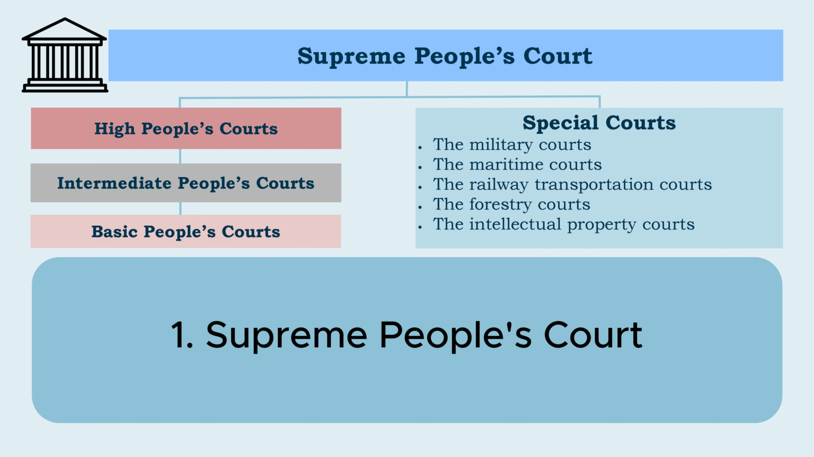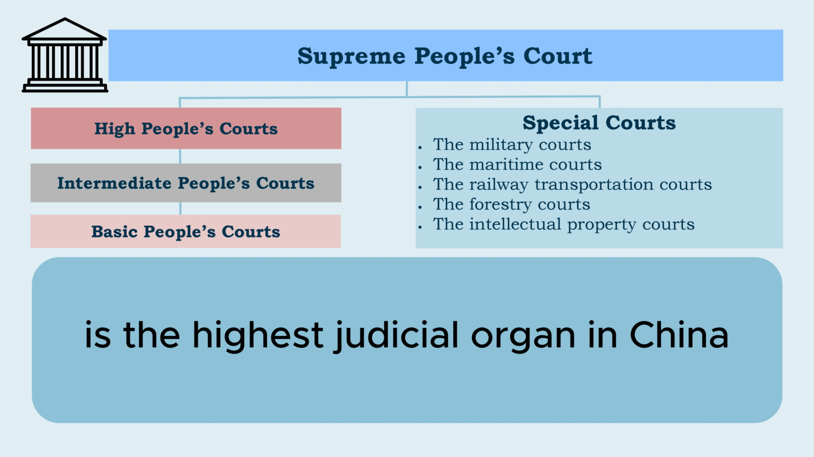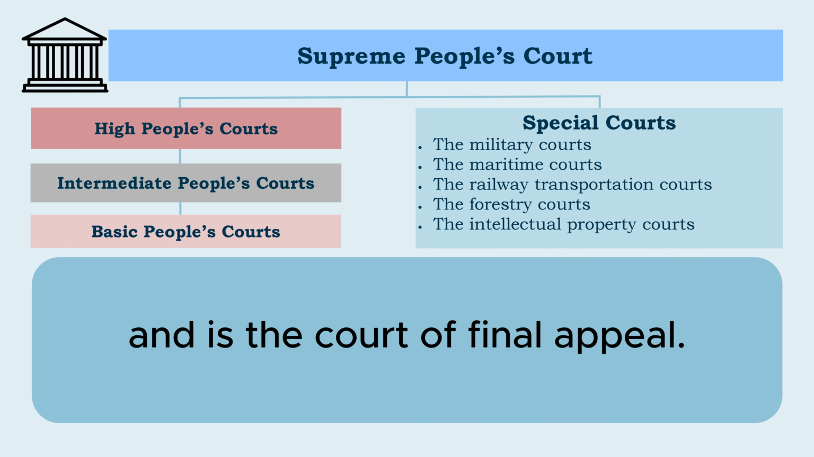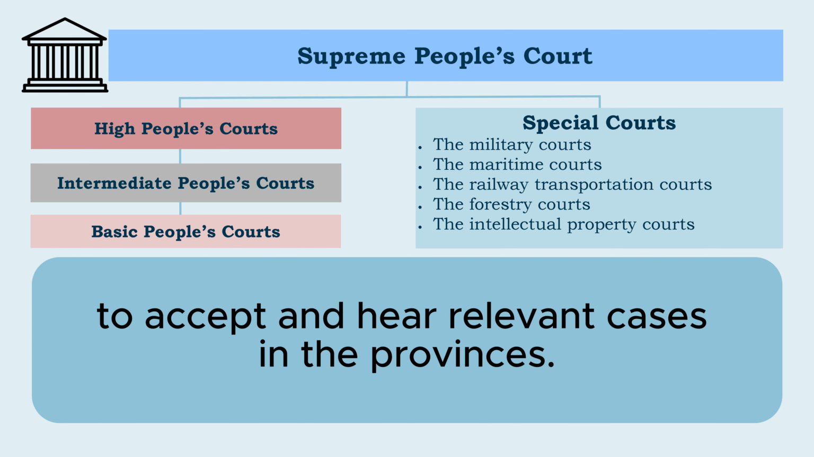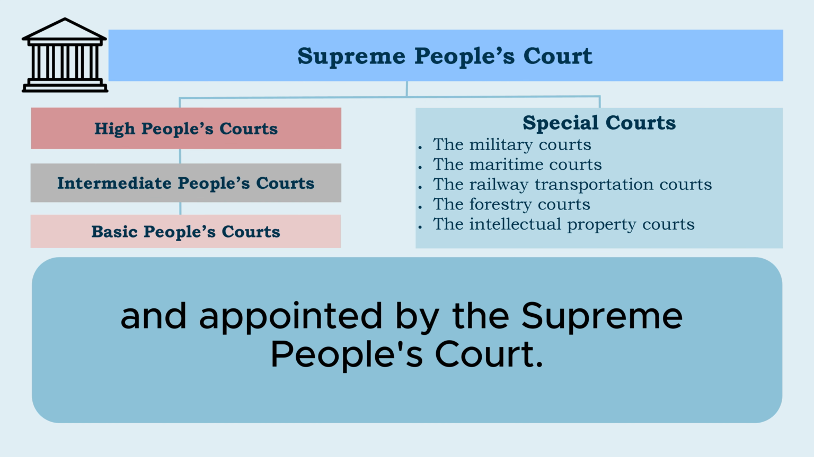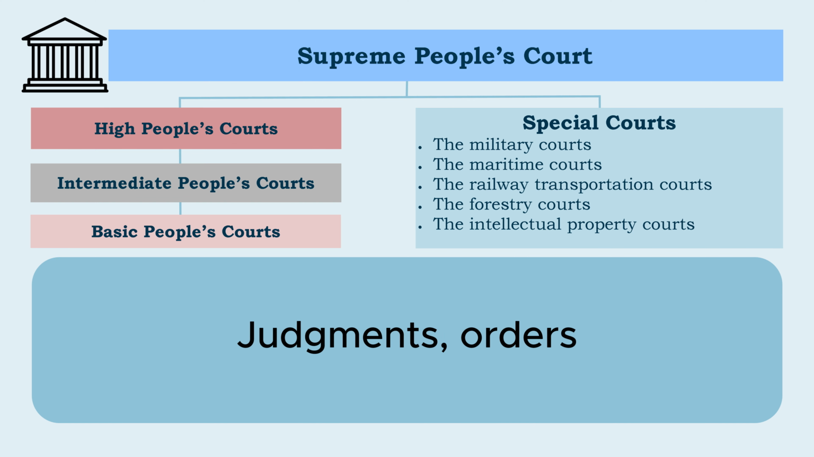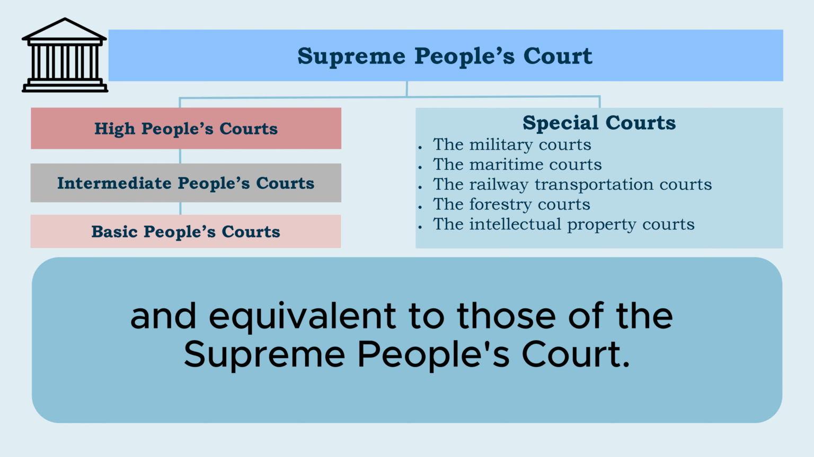1. Supreme People's Court. The Supreme People's Court is the highest judicial organ in China and is the court of final appeal. The Supreme People's Court has also established circuit courts to accept and hear relevant cases in the provinces. Judges of the circuit courts are selected and appointed by the Supreme People's Court. Judgments, orders, or decisions of the circuit courts are final and equivalent to those of the Supreme People's Court.